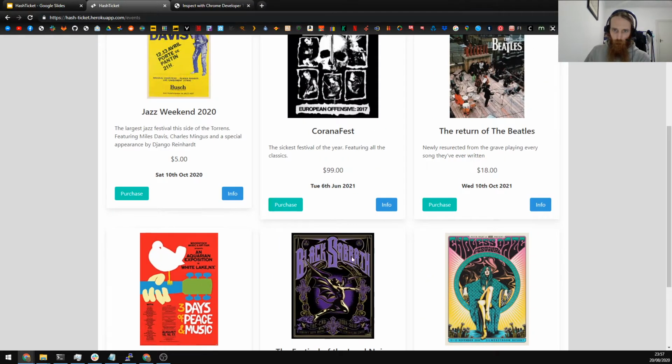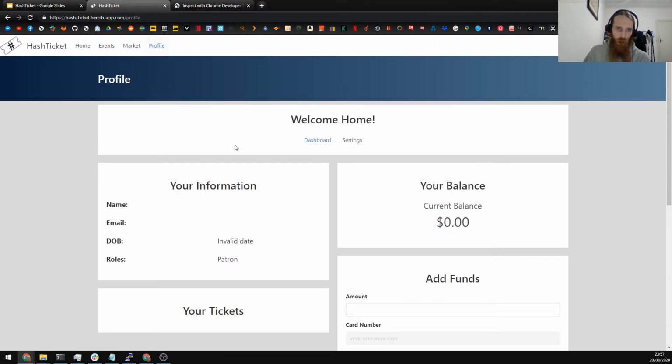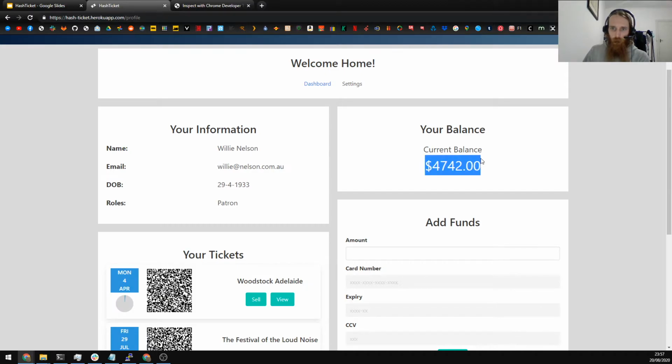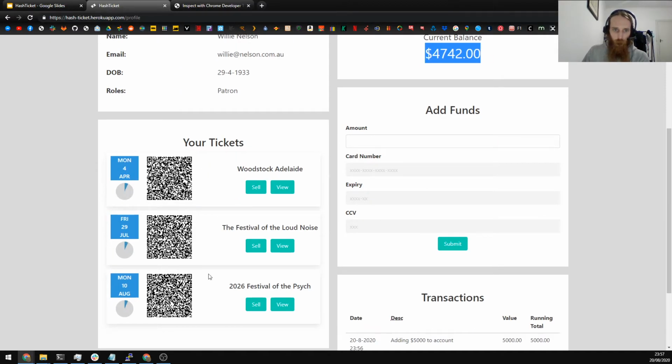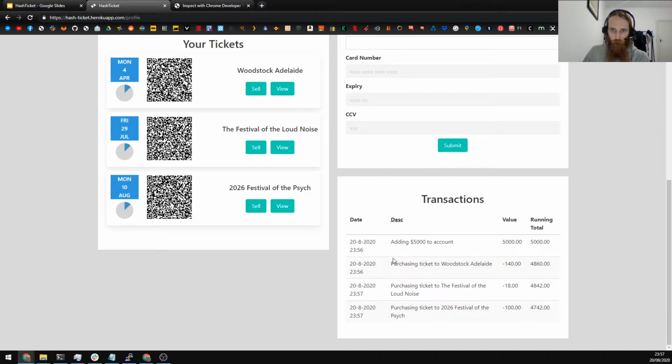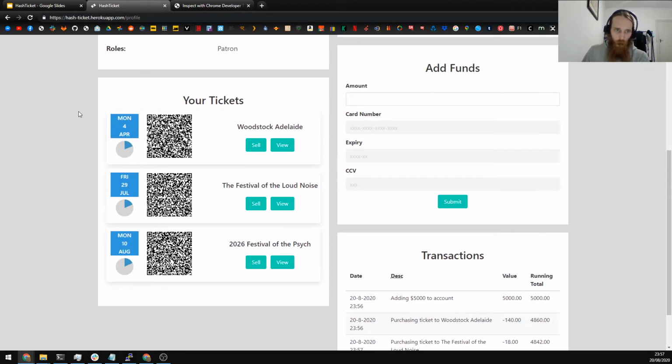Cool, so we've bought 3 tickets now. If we go back to our profile, we'll see that our balance has decreased, and we've got 3 tickets in our inventory, and some transactions there as well. You can see this time counting down here. When it gets to 0, this barcode will refresh, which is what I was talking about with the tickets calling back to the server and refreshing.